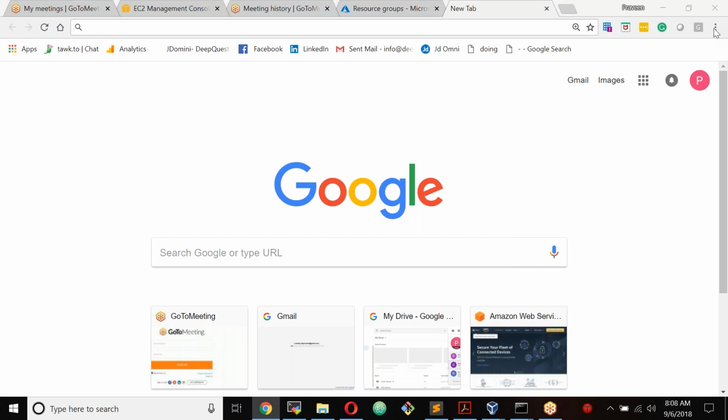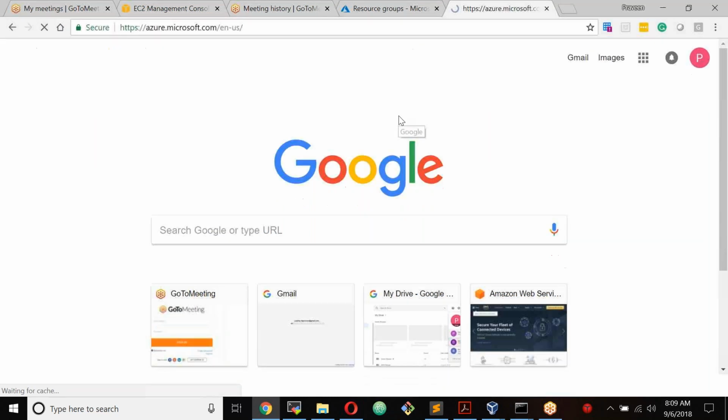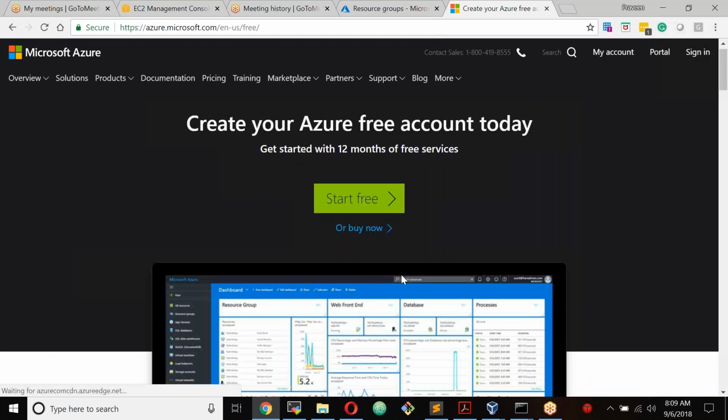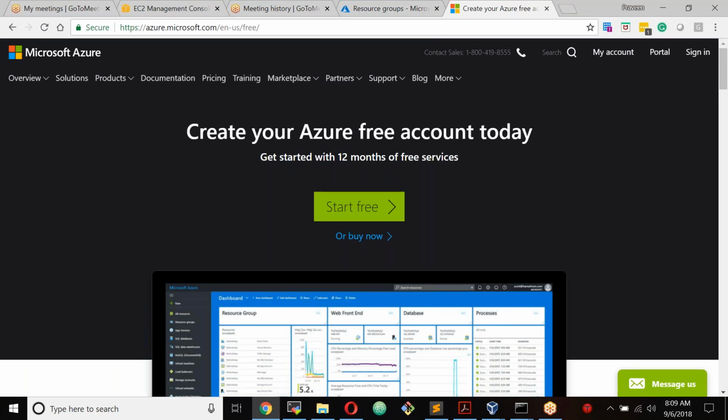To get started with, I told how to create an account. If you just go to azure.com and click on start free, you will get a 30 days free trial. I think some of you still have some questions about this free account. This will provide you a 30 days free trial account. You don't have to pay anything for the free account. Free is free. Okay.